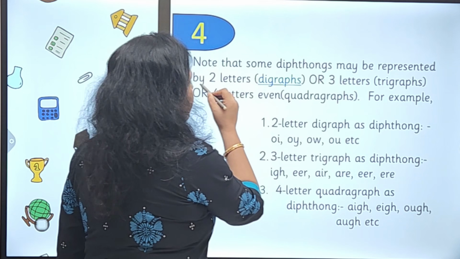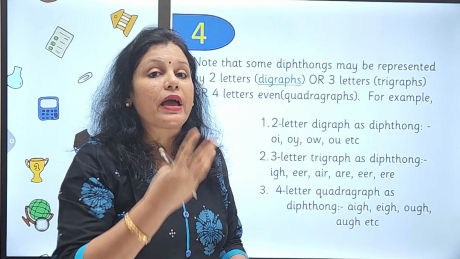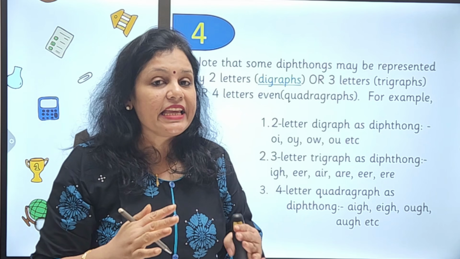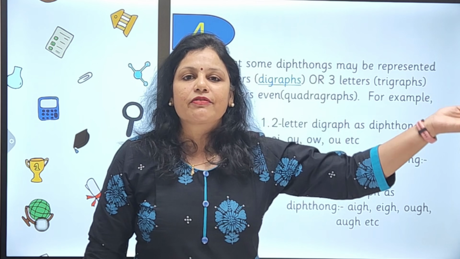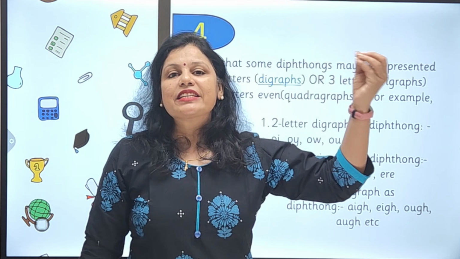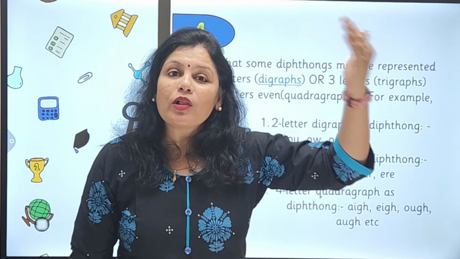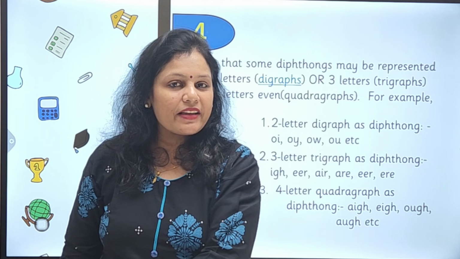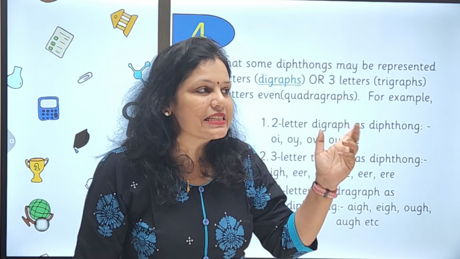Some of the diphthongs may be represented by 2 letters, which are digraphs, may be represented by 3 letters, which are trigraphs, and even quadrigraphs also. That means a digraph may be a diphthong, a trigraph may be a diphthong, a quadrigraph may be a diphthong, but not all diphthongs will be digraphs or trigraphs. So this is the relationship because of the presence of the sounds.